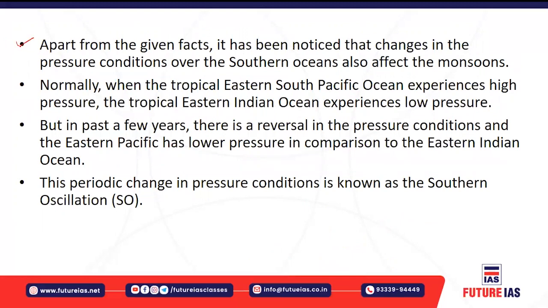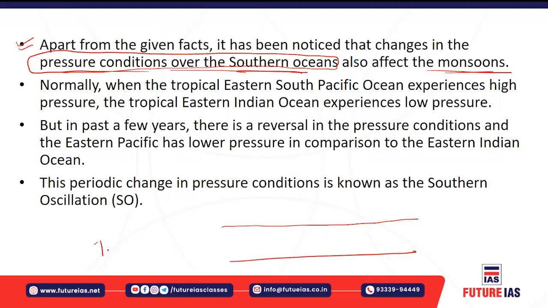Okay, now there are also certain changes which we have noticed apart from these regions. For example, the pressure conditions over southern oceans. These pressure conditions over southern oceans also affect the monsoons, right? For example, you have the southern oscillation, which is the concept that explains this pressure condition over the southern ocean. For example, if you see the map, I'm just drawing here the two sections of the Pacific Ocean.